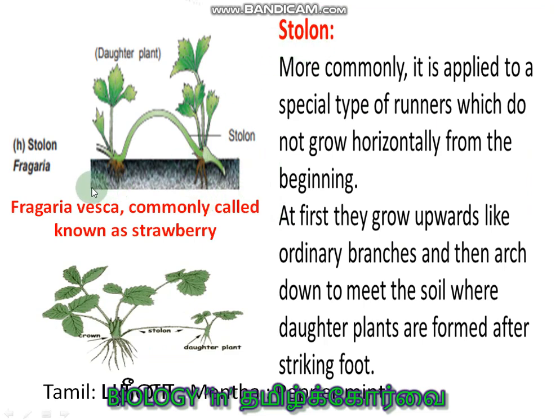Stolon. Okay, example: Fragaria vesca, commonly called the strawberry plant. Here the stolon first grows upward, make it very clear, it grows upward. It is also like a runner, but it grows upward, then it descends downwards, touches the soil and produces a new plant. So it is called a stolon.